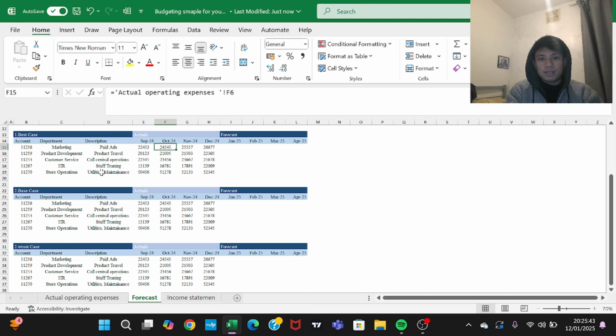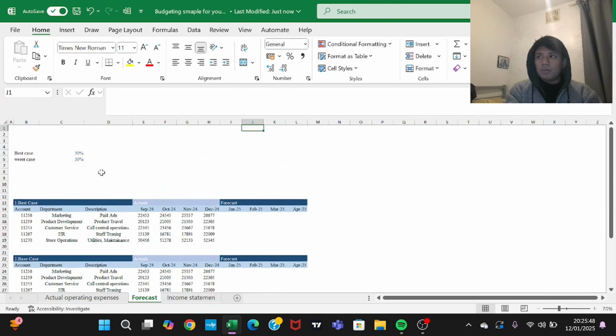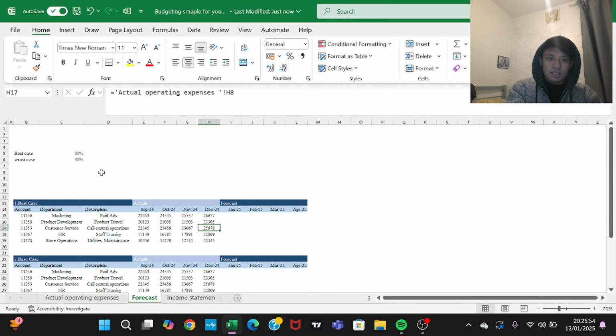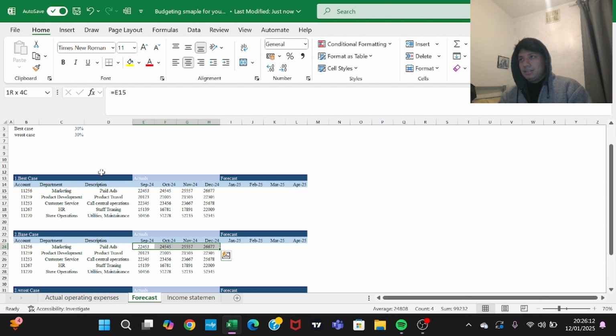The first rule of Excel is to always make your project dynamic and automated, dynamically linked with each other. So if you change something on the other sheet, it has to change in this sheet as well. Here we have to forecast. On the basis of September 2024, October, November, and December 2024 marketing expenses, I'm going to forecast what my expenses might be for January 2025.